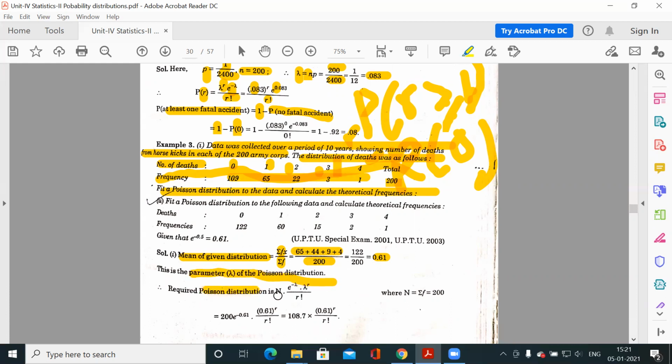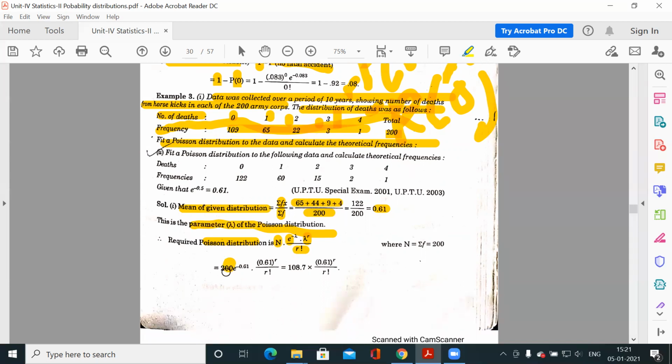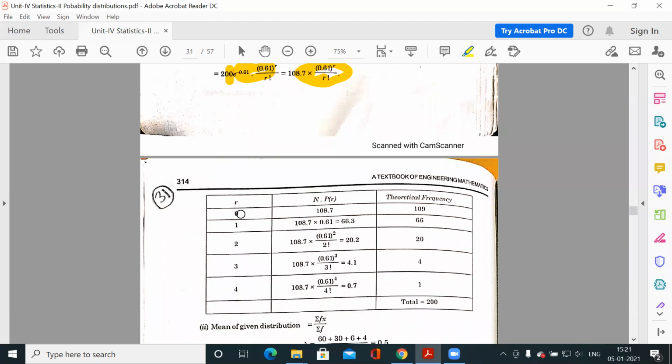Now the Poisson distribution is e to the power minus lambda, lambda to the power r by factorial r, into capital N. This will give you the expected frequency. So the capital N is 200 and the rest is here. So you have to solve this for each r. The possible values of r are 0, 1, 2, 3, 4. So for 0, this is your expected frequency.